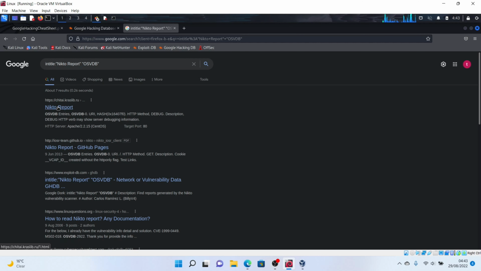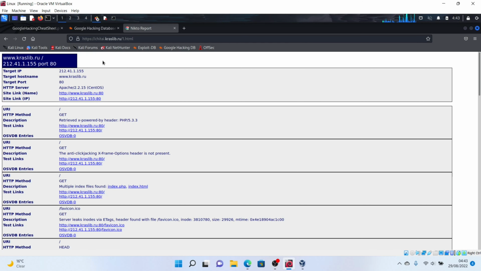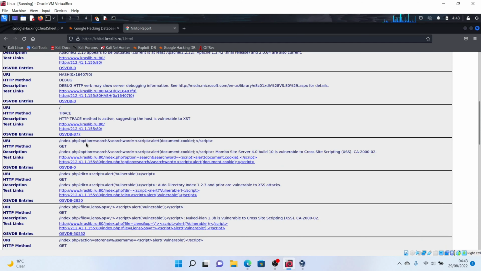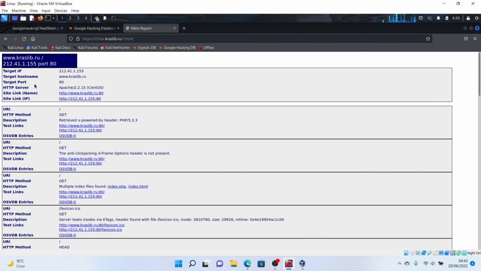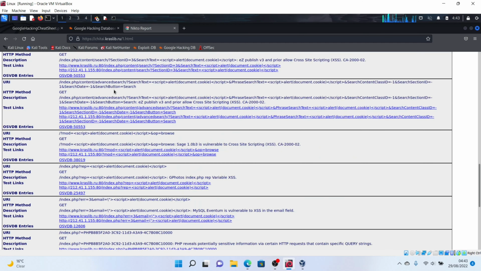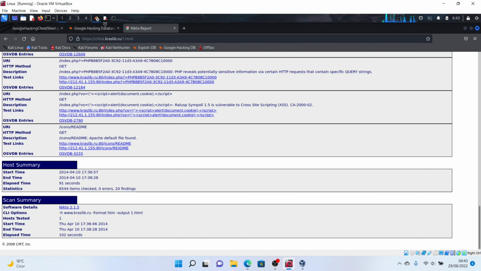Okay, this is a Russian site, I believe. Let's see. Right, so I believe this is actually a report of some platform or some website. You can see this is just the target host name. I believe something like this should not be out there on the internet, but to some extent we are able to find it. So Google hacking might be particularly interesting.